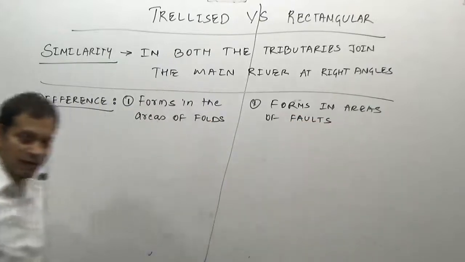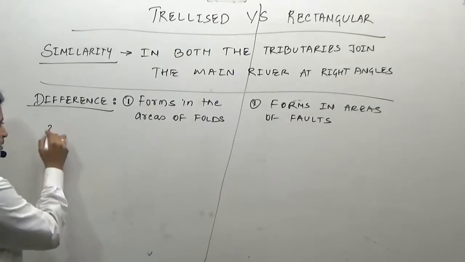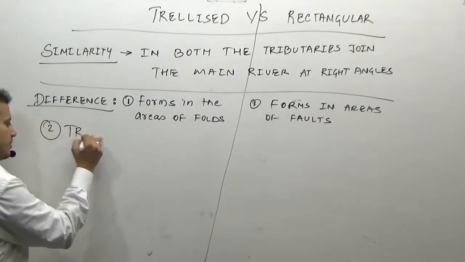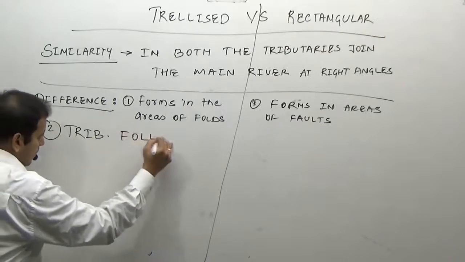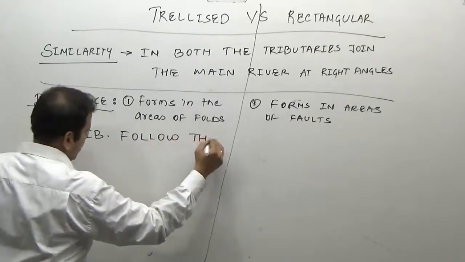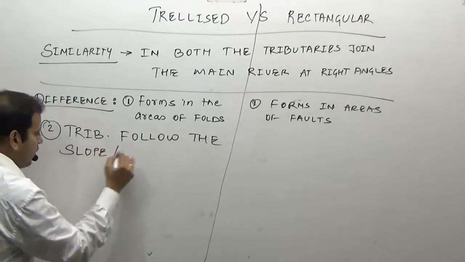What is the second line of difference? Because it forms in the areas of fold, the tributaries follow the slope or dip of the land.